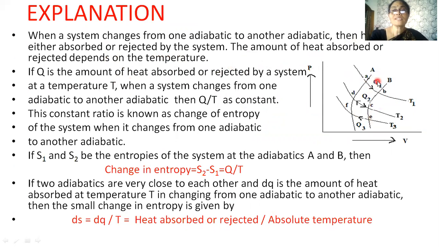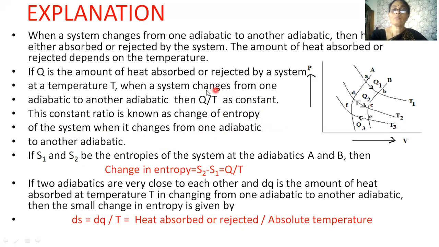Suppose Q is the quantity of heat absorbed or rejected by a system at a temperature T, when a system changes from one adiabatic to another adiabatic. Then, as we have already seen, the ratio of quantity of heat absorbed or rejected to the temperature is the term which is remaining constant. So this constant ratio is known as the change of entropy of the system when it changes from one adiabatic to another adiabatic. We have already understood that in an isothermal process, temperature remains constant.